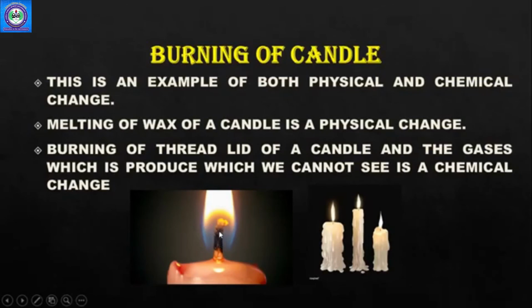But as you can see, this thread, right? This is the wick of the candle, जहाँ पे आग लगाई जाती है, right? So this is a thread. If it burns, it converts into ash. You cannot reuse the thread again. You need a new thread. So it's a chemical change. And the gases which are produced around the candle, जो अजीब सी smell आपको आती है, those are gases which you cannot see, but that is also a chemical change. That gas cannot be converted again into wax, right? So that is why burning of a candle is both a physical and a chemical change.